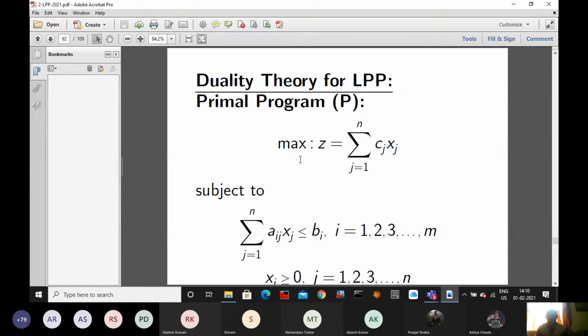So in the dual, we will have a minimization type problem. Here we have m constraints in the primal, so in the dual we have m variables. Here we have n variables, so there will be n constraints. The number of constraints in the primal program equals the number of variables in the dual program. The number of variables in the primal problem equals the number of constraints in the dual program. Hence, we'll have it like this.